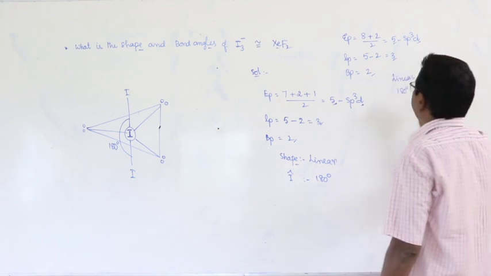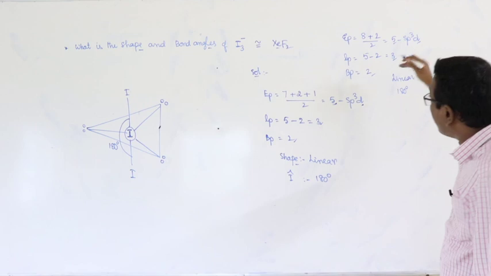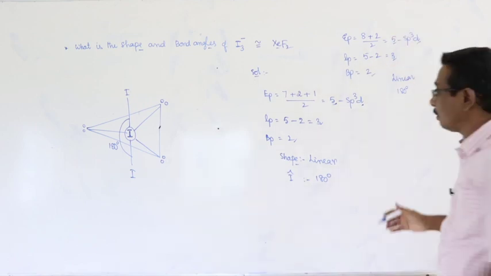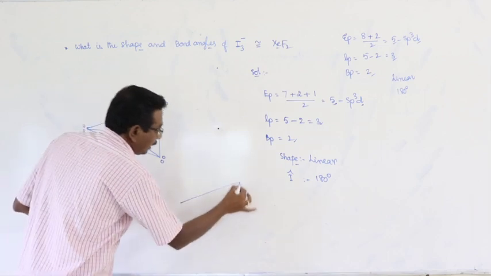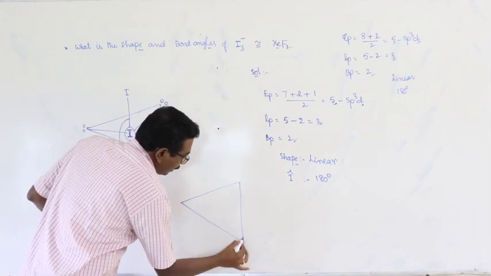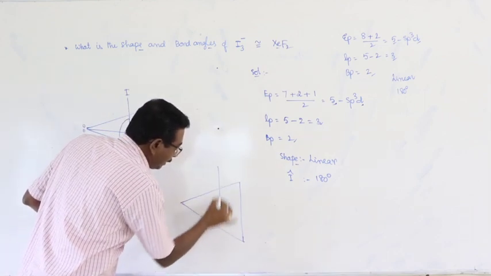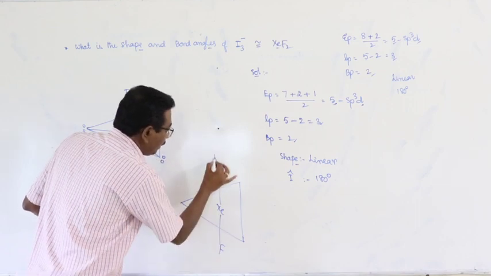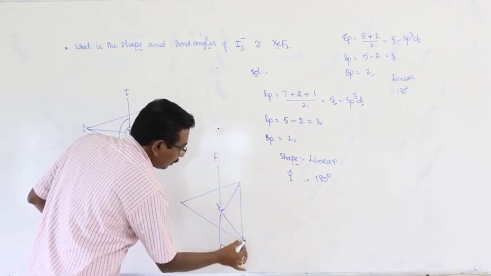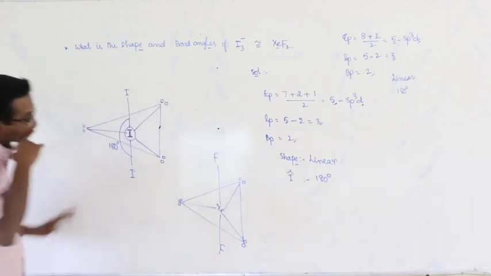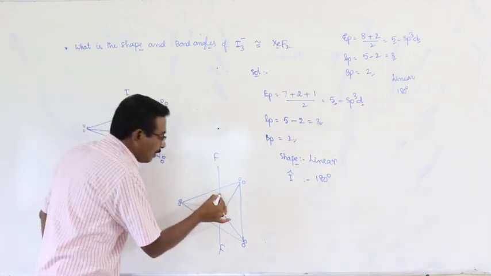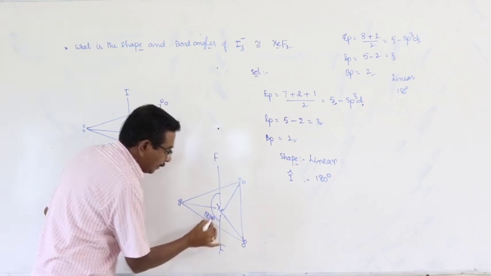Bond angle 180 degrees. But how can you draw the shape of XeF2? Almost all same. Here this is XeF2. Lone pair, lone pair, lone pair. What is the angle between these two? 180 degrees.